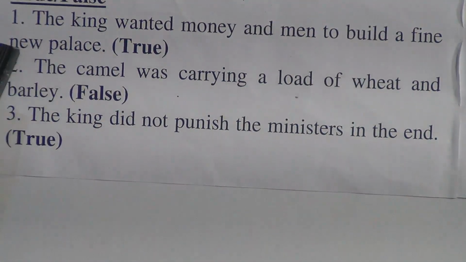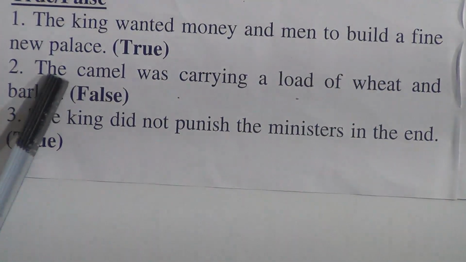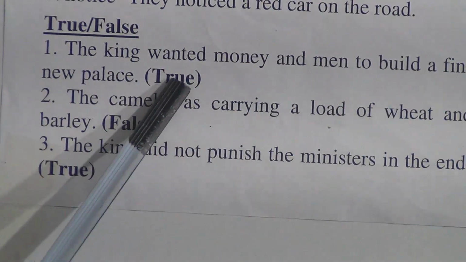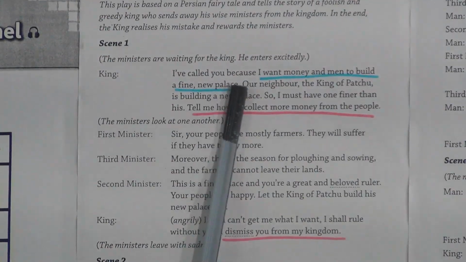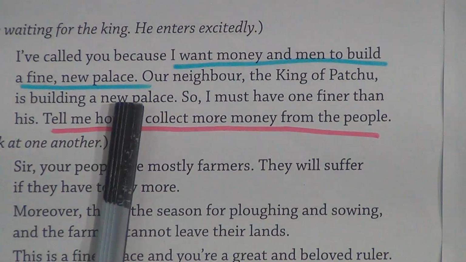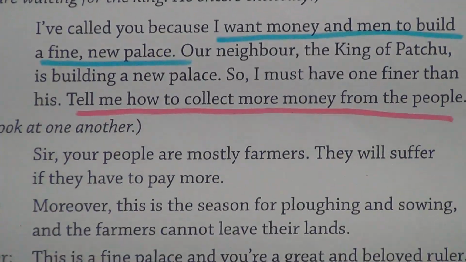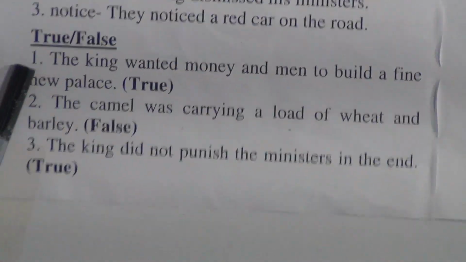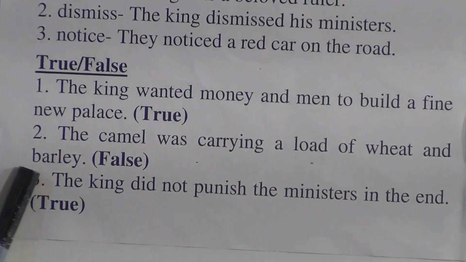Well, students, let's look at number 1 again. The king wanted money and men to build a fine new palace. True. Why true? Please come again to the unit. King: I have called you because I want money and men to build a fine new palace. Okay, this is the line. So number 1 is true. We have done number 2.